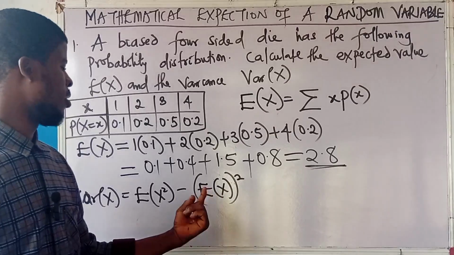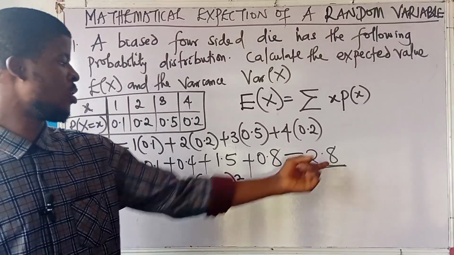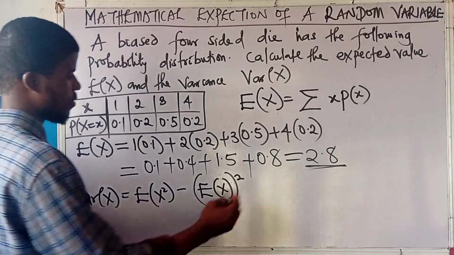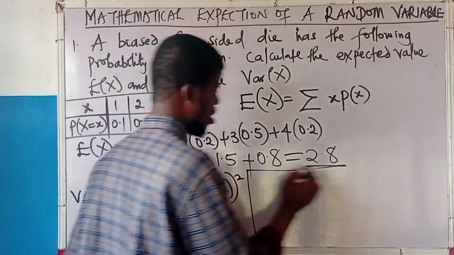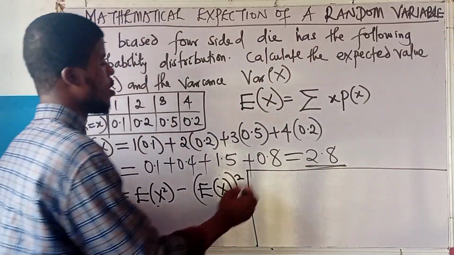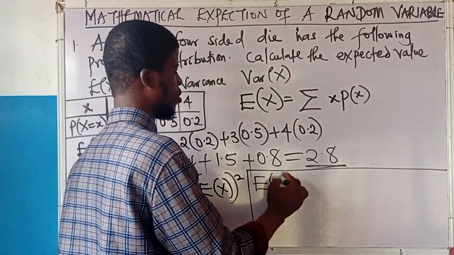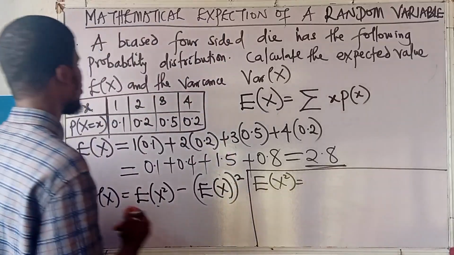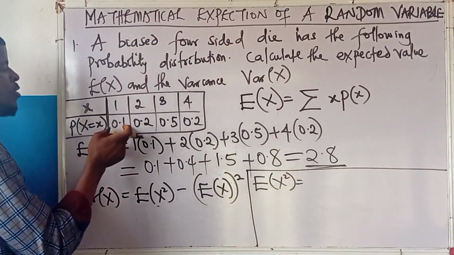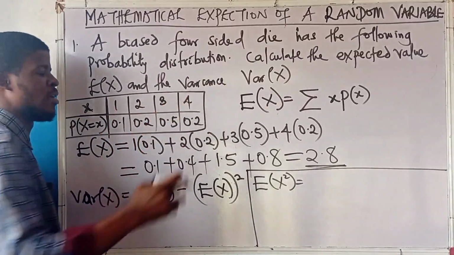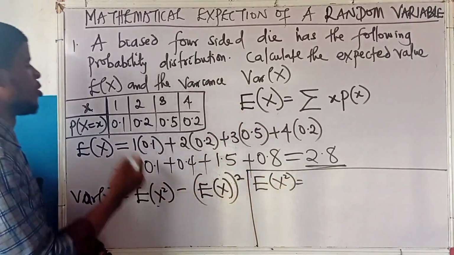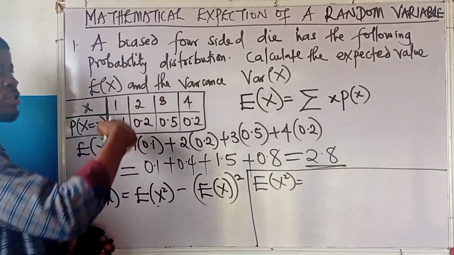Because I have the expectation of x already as 2.8. Now let me calculate for this. You always need this one for variance. What we did for the expected value of x was multiply each of them and add them together. For this one that has a square, you square each of them first before you multiply.